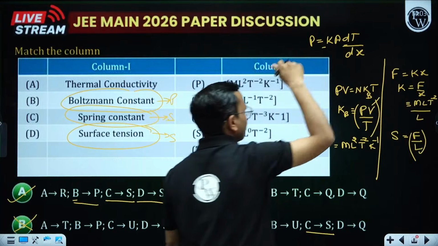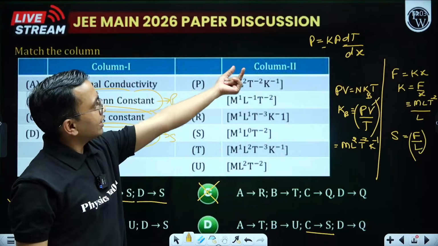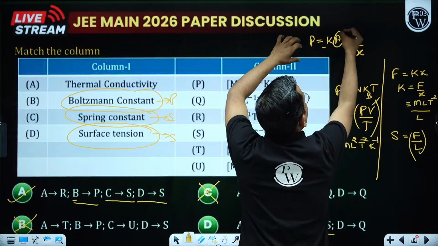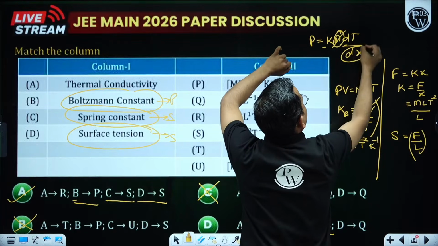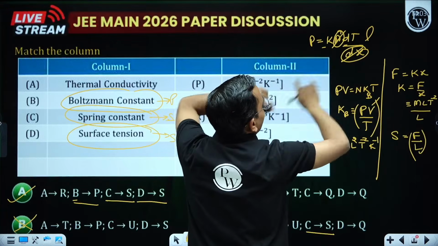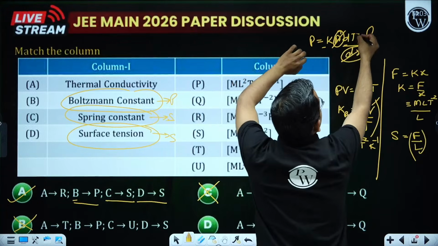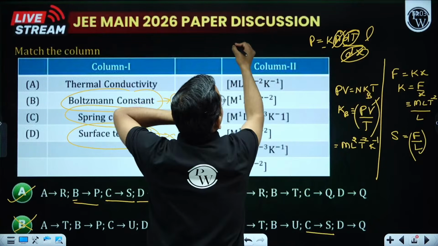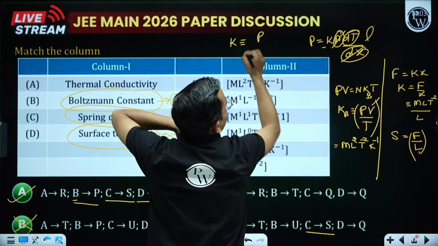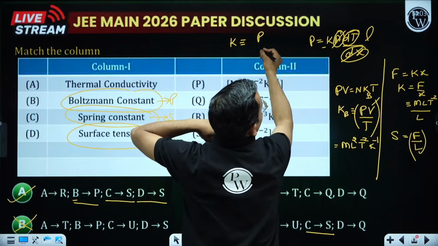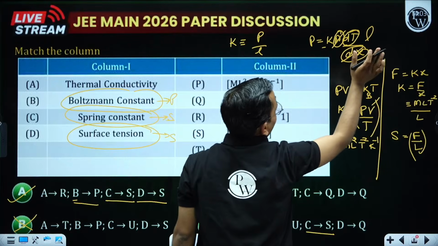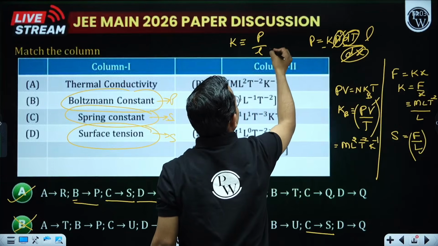With the negative sign, but don't worry about that. I just need the dimensions of K from there. So this is length square and this is length. So one length will remain there. This is my temperature. So from here, if I write my K, that comes out to be power divided by length divided by my temperature T.